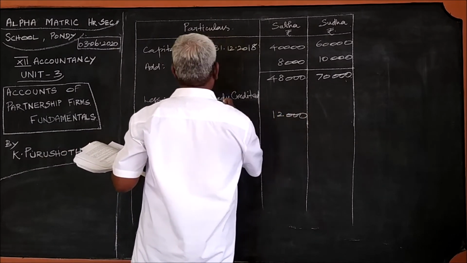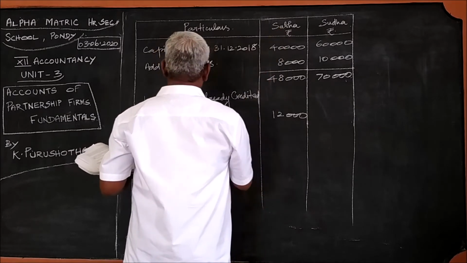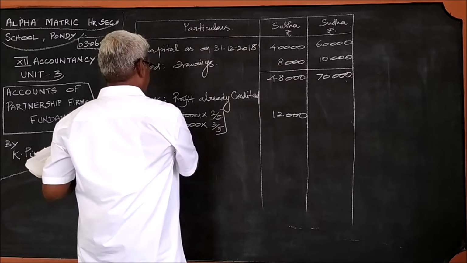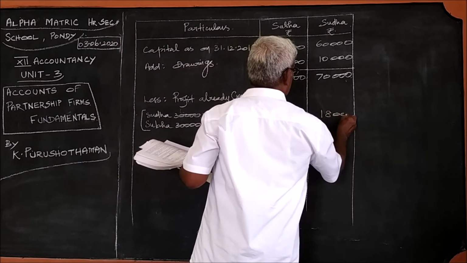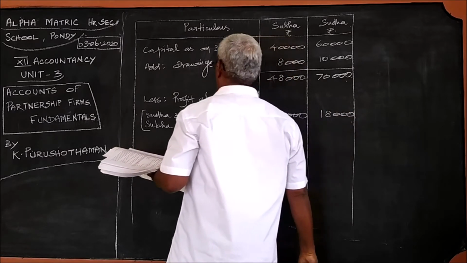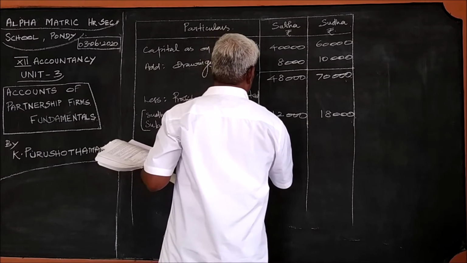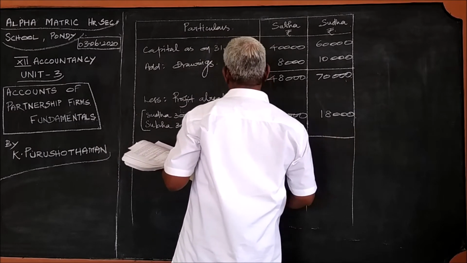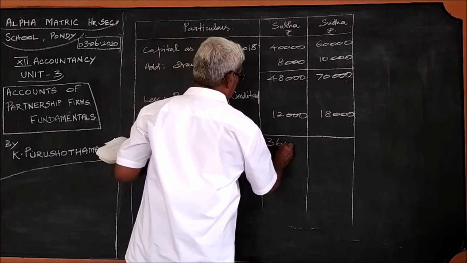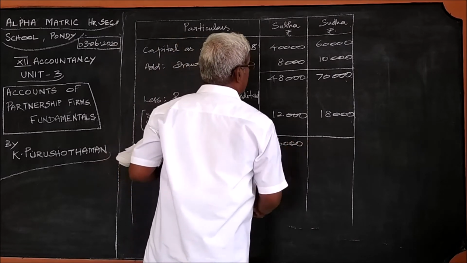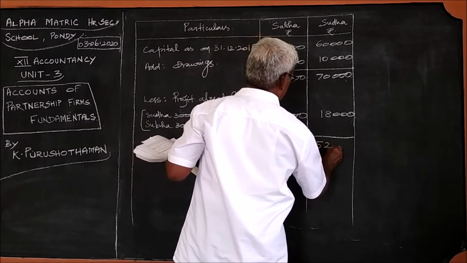This is the profit share of Subha. 3 times 6, 18,000. After deducting this amount, 48 minus 12 is 36,000, and 70 minus 18 is 52,000.